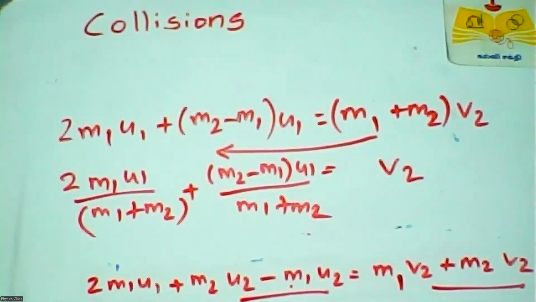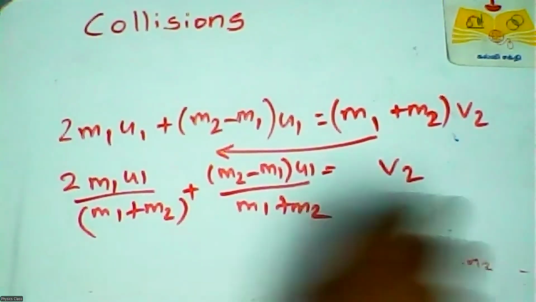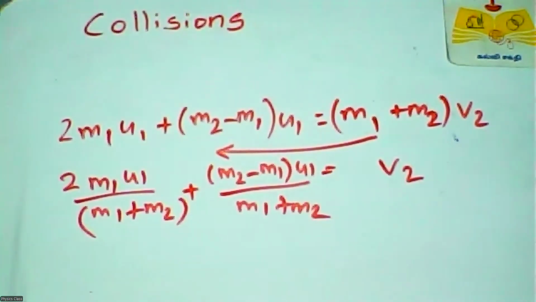This is the equation to find the velocity V2. Already we have an equation for V1, the unknown velocity of the first object, and now we have another equation for V2, which is the final velocity of the second object.